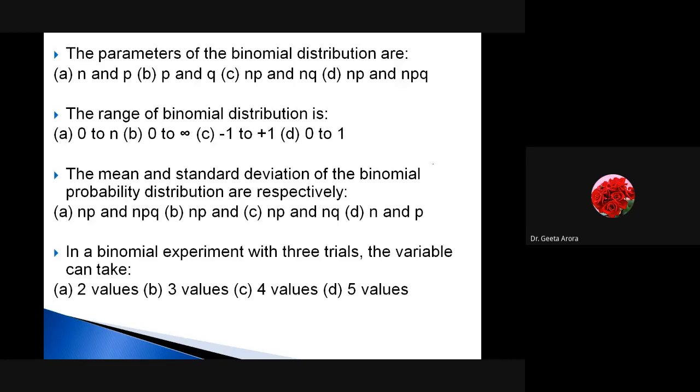Okay, let's go to the next one. The range of the binomial distribution. Here, regarding the formula we have learned, you have to focus on the formula. In the formula, we have written nCr p^r q^(n minus r). So, where does the summation go from? Okay, Farhan is giving me an answer. Ram, check your answers, please.